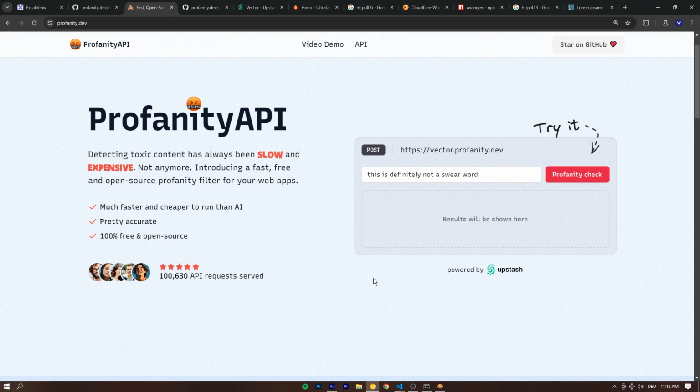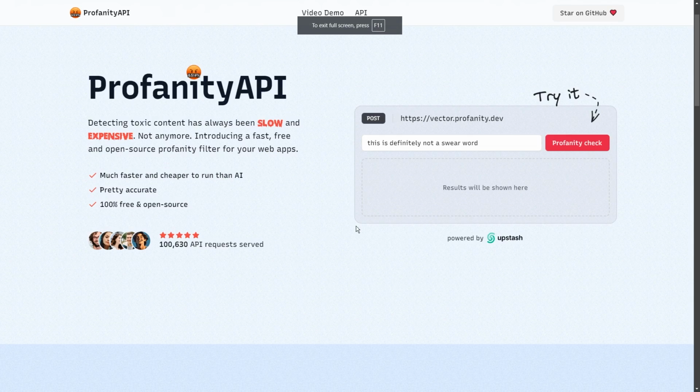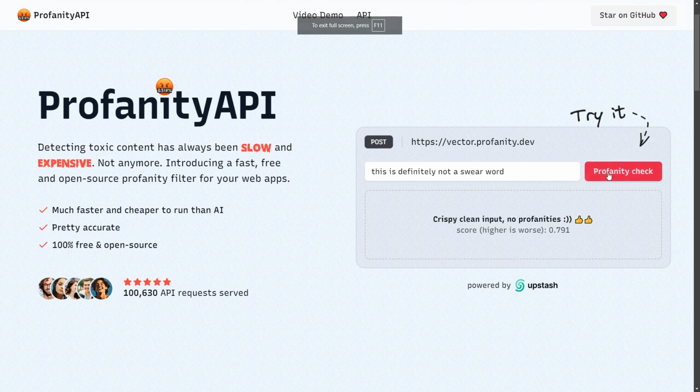And now you know how to build something similar in terms of scalability, in terms of availability, and in terms of speed, because Cloudflare workers are really fast. And dude, I really hope you enjoyed. That's it. That's the build. That's how this works under the hood. If we click profanity check, it's gonna make a request to one of the endpoints we have just deployed to Cloudflare workers ourselves. Beautiful. I really hope you enjoyed this.